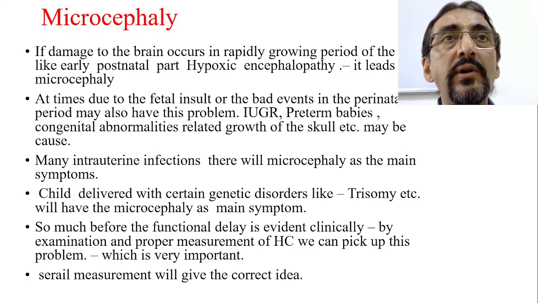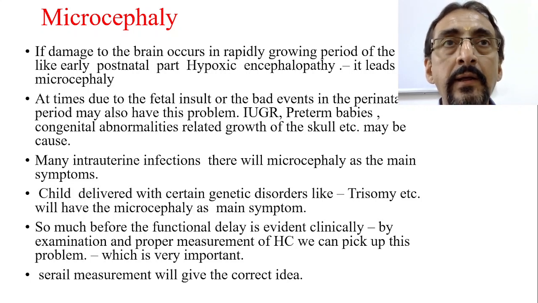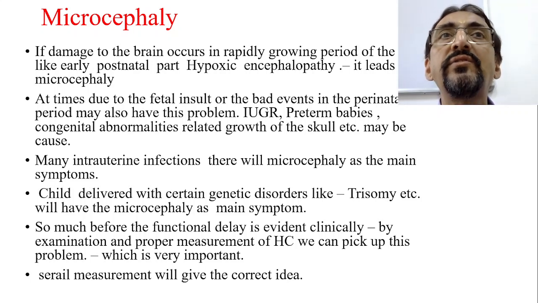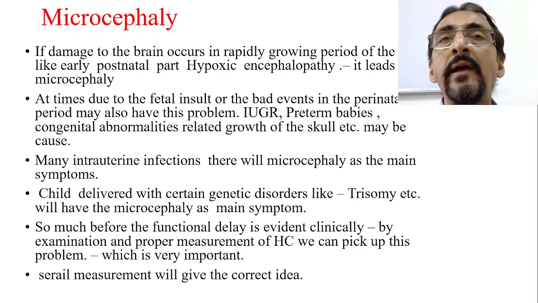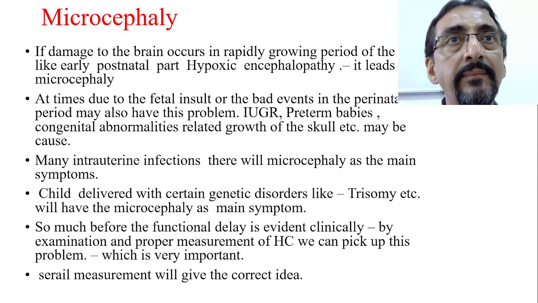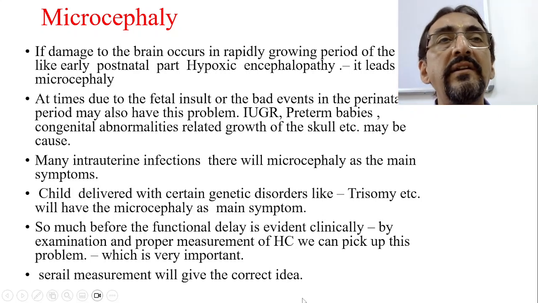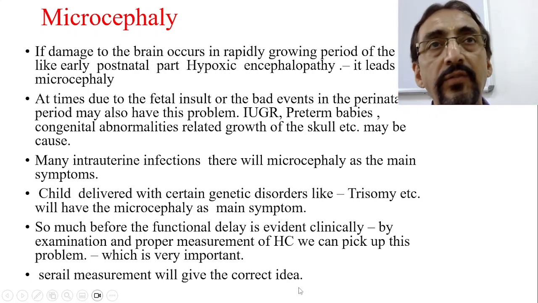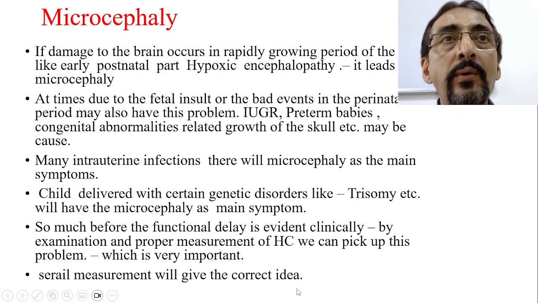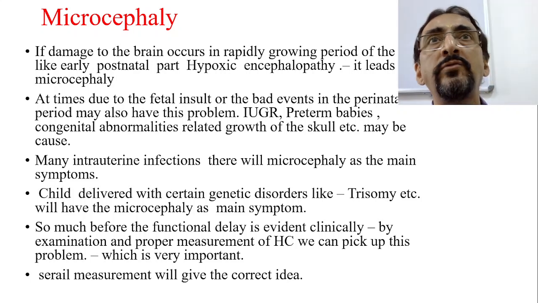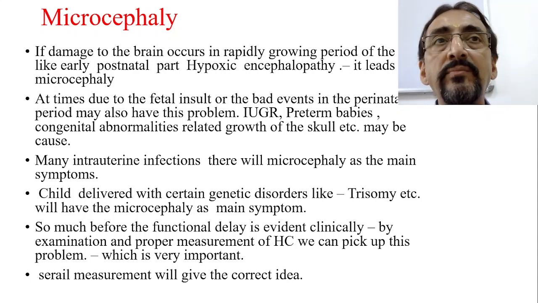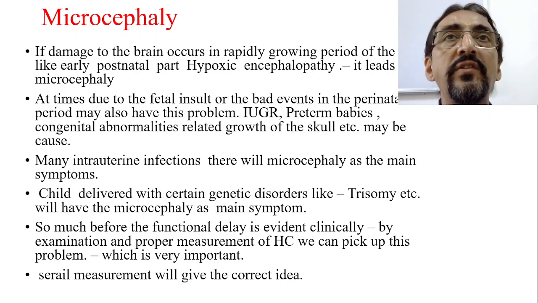When the brain growth is not up to the expected mark, that is, brain parenchyma formation is less, microcephaly will be there, because the brain will not have grown up to the mark, and as a result the skull size is also not increasing. That's a simple logic. So one of the biggest threats is asphyxia and related conditions leading to hypoxic ischemic encephalopathy, where growth of the brain gets arrested. So this is one of the important causes. The cause may be anything which leads to hypoxic ischemic encephalopathy.